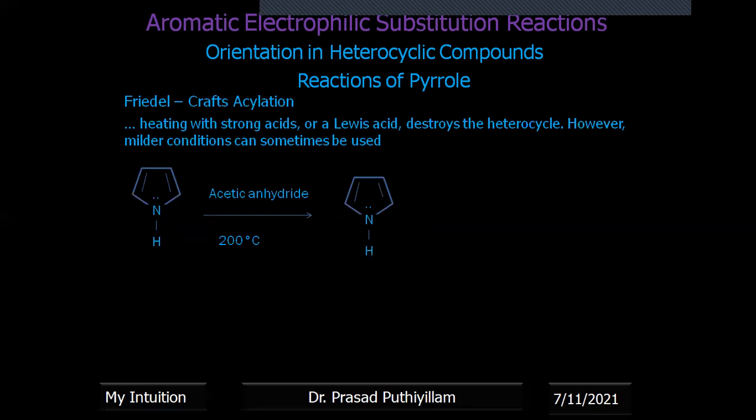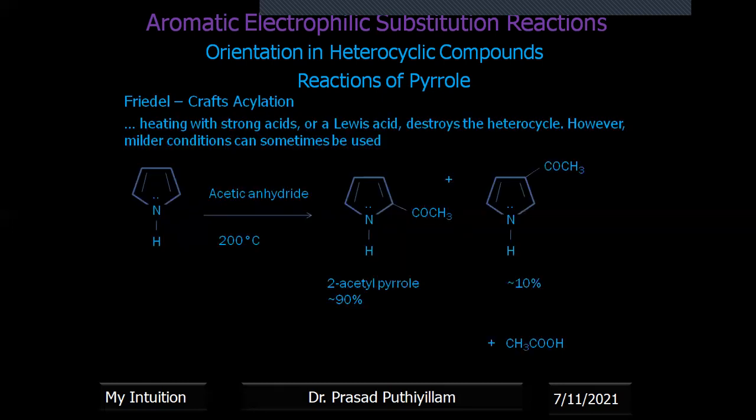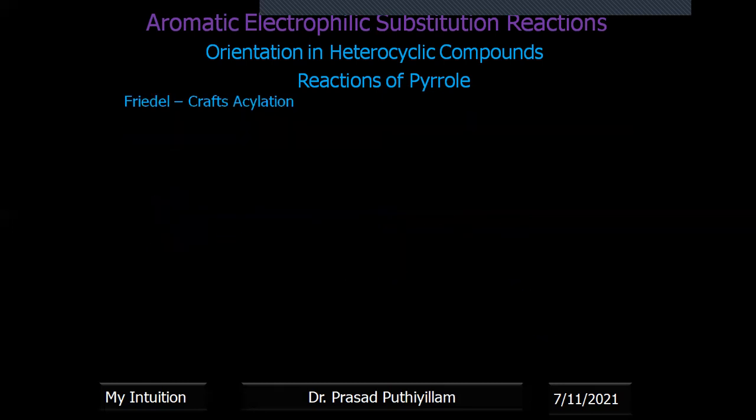Only acetic anhydride heated at 200 degrees Celsius, you will get an acyl substituent at position 2, approximately 90%. 2-acetyl pyrrole, with the acyl substituent at position 2 of the pyrrole ring, as well as the beta position also at a very low yield, plus CH3COOH. Acetic acid is also formed.